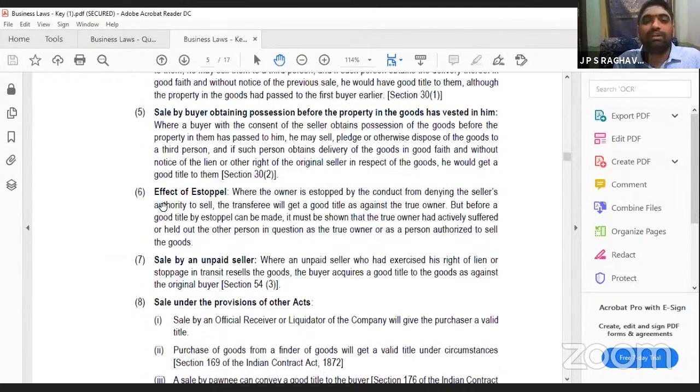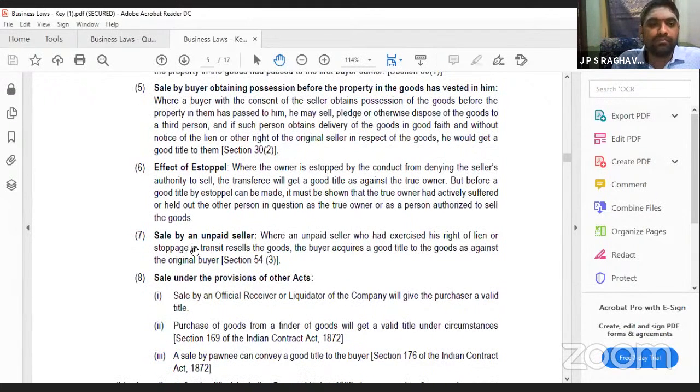Then effect of estoppel. Estoppel means being silent. Mr. Raghavendra is the owner of the property. Suresh is not the owner, but Suresh is telling that he is the owner of that property, and Raghavendra is sitting there silent. He is not telling that he is the owner. In this situation also, Suresh can sell.